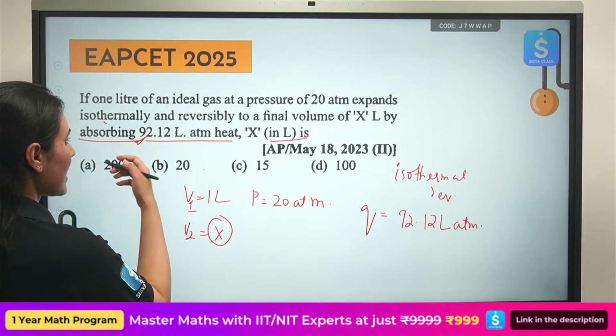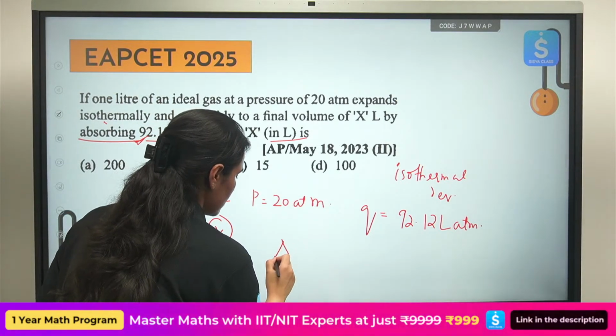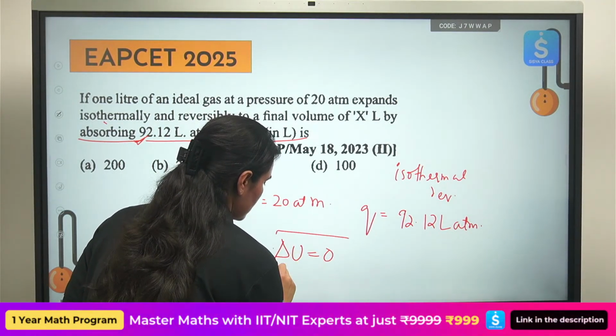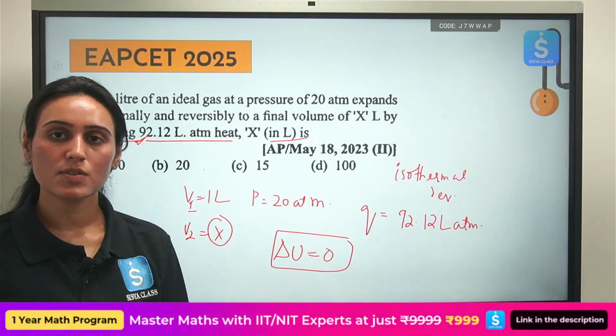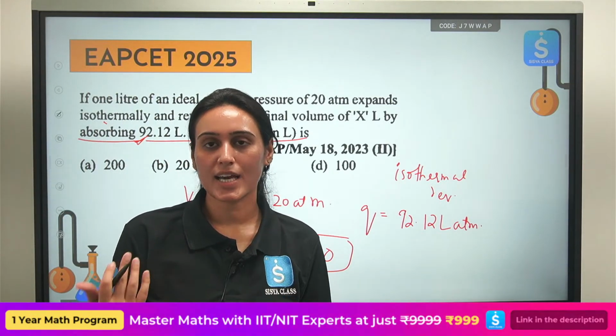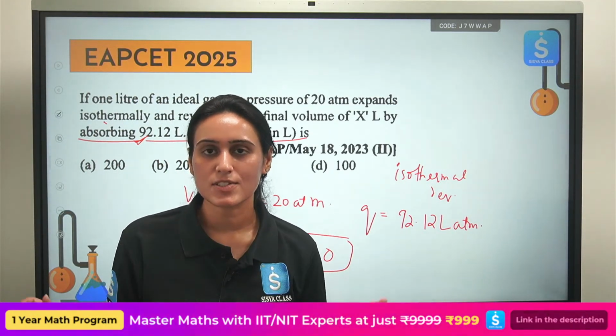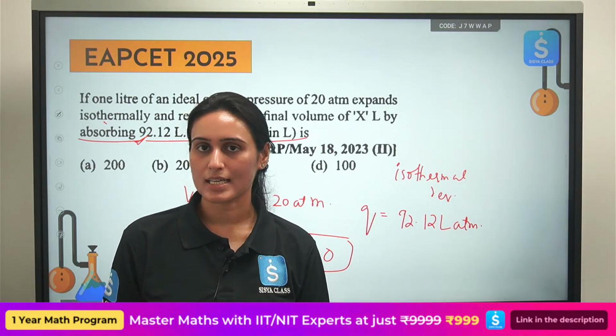Okay. So if it is an isothermal process, delta U is 0, delta H is 0. So work done is equal to heat exchange.